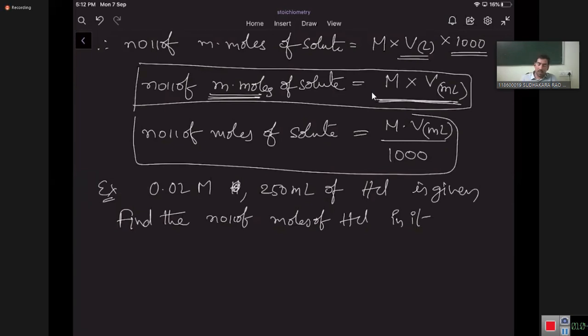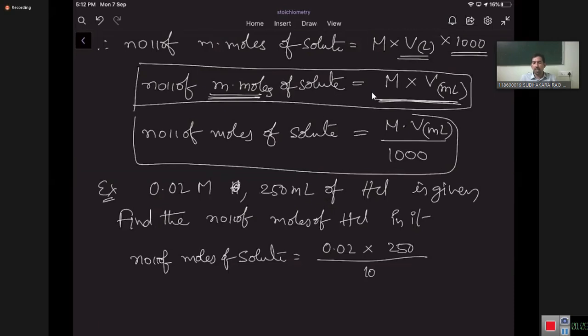What's the formula for the number of moles of solute? Number of moles of solute is equal to molarity 0.02 molar into volume 250 milliliters by 1000. When you divide molarity into volume by 1000, it will convert into liters.